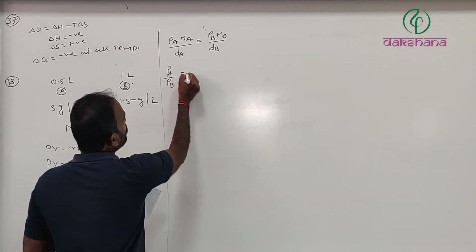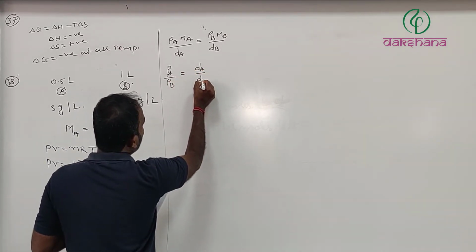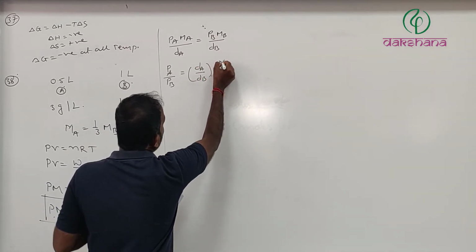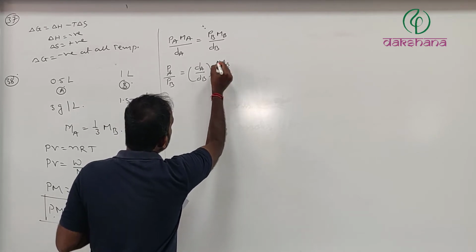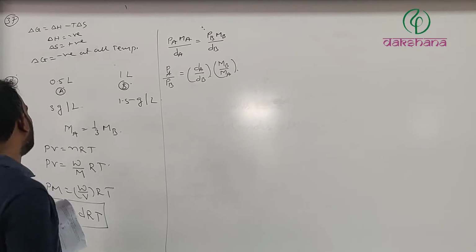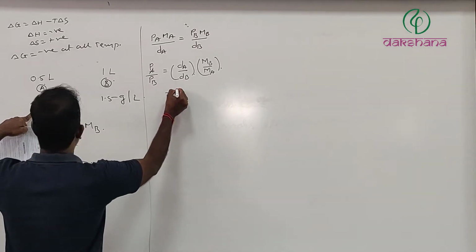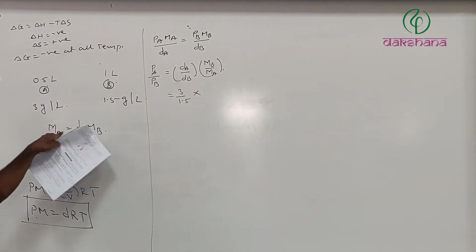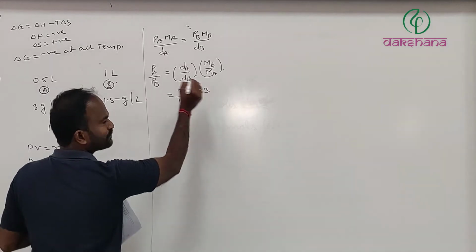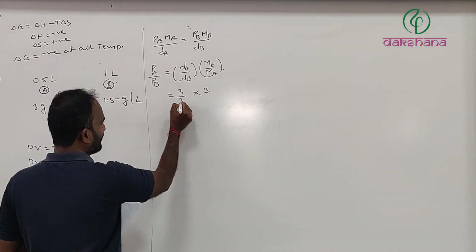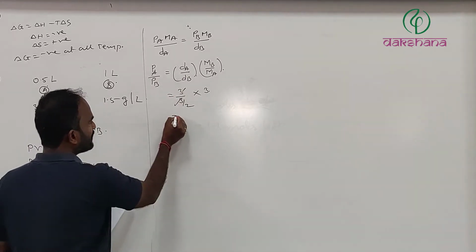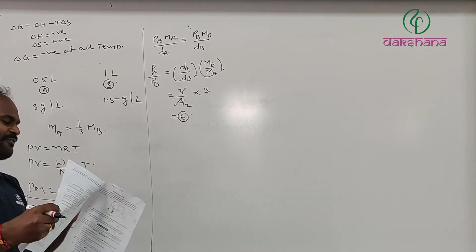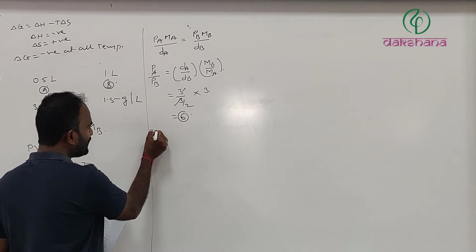PA by PB equals dA divided by dB into MB divided by MA. dA divided by dB is 3 divided by 1.5, into MB divided by MA, and MB divided by MA equals 3. I can write 1.5 as 3 divided by 2, so it gets cancelled, and now it equals 6. PA divided by PB equals 6. Hence option 1.